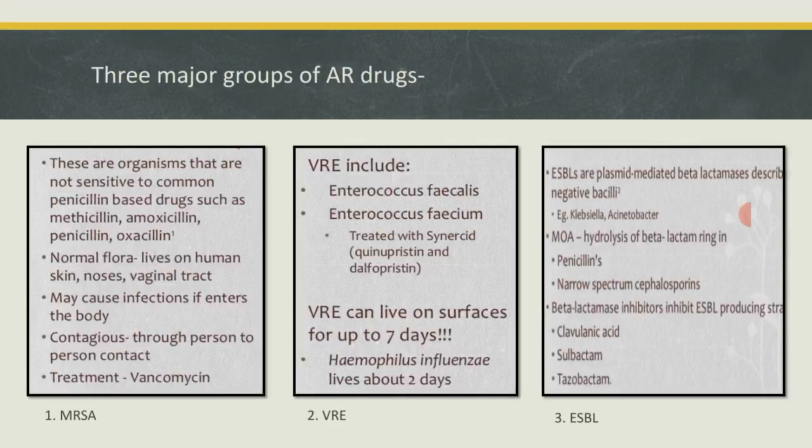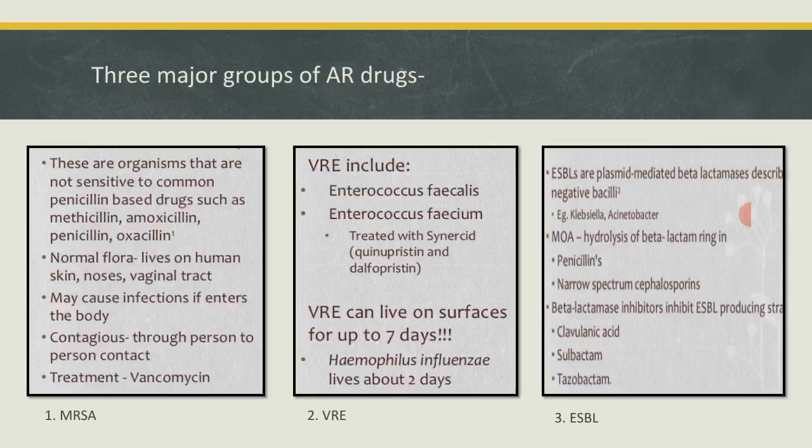The mode of action is the hydrolysis of the beta lactam ring in penicillin and narrow spectrum cephalosporins. We have studied the beta lactam antibiotics in the last online lectures.